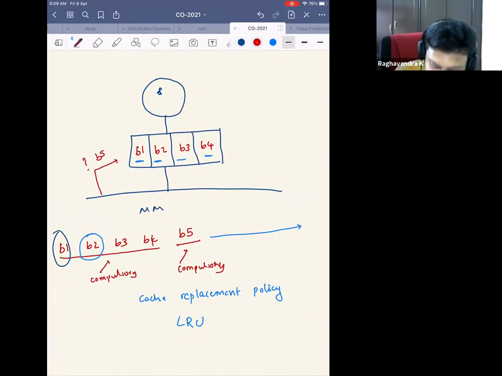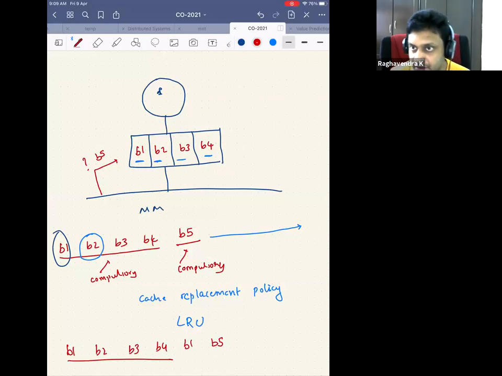If the accesses were something like this, let's say the accesses were B1, B2, B3, B4, B1, and then B5. So these four were misses, or compulsory or cold start misses. This is a hit, right? Because I already find it in the cache. So this is a hit, but this is again a miss. This is also a compulsory or a cold start miss.